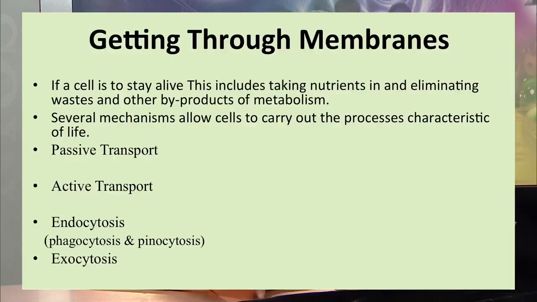Why are these mechanisms required? Because the cell has to stay alive, it has to take in nutrition, and it has to eliminate waste products or other byproducts of metabolism. So there are several mechanisms that allow the cell to carry out the processes characteristic of life. First we will go with passive transport.